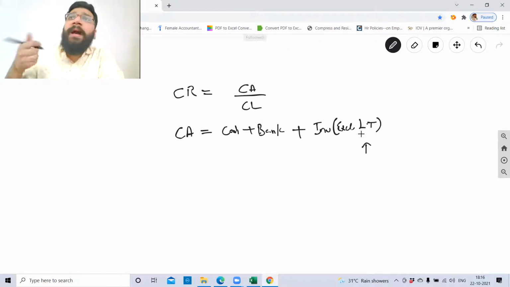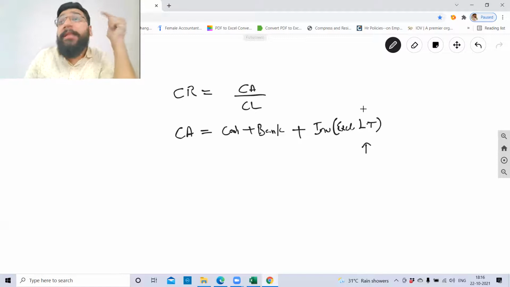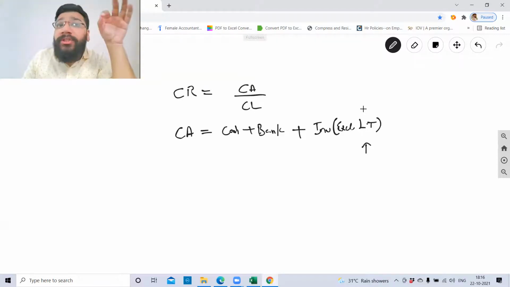What is loose tools? Spanners. All the tools that are used for manufacturing on a day-to-day basis. So they're not inventory. You're not going to sell those loose tools. So we have to exclude them from inventory. Inventory includes loose tools because of accounting standard 2, which you have to exclude especially for the calculation of the ratios.